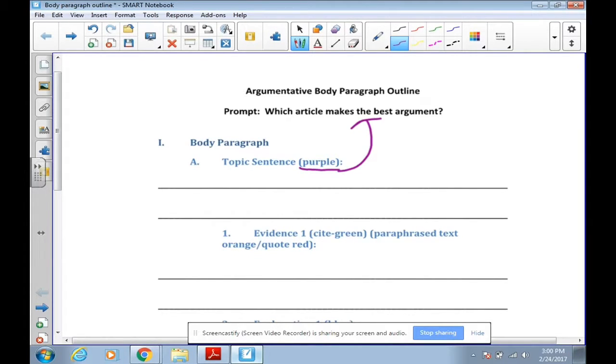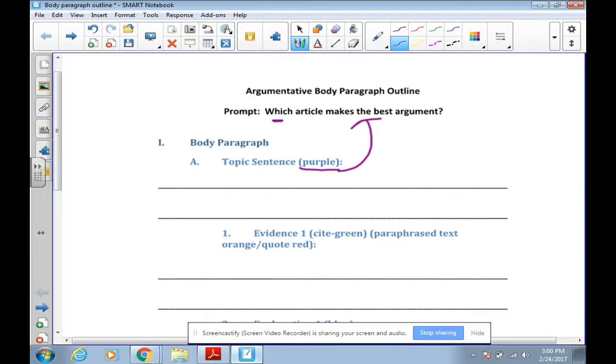This question is not asking which side are you on. So it's not asking us, do we feel like kids should get paid to do chores or do we feel like kids should not get paid? This is asking us, which of these two arguments is the most persuasive? And there's two ways to do this. One way would be to look through both arguments and see which one uses more ethos, logos, or pathos. The other way would be to look through these arguments and see who uses the strongest argument. So who uses the most convincing pathos, or the most convincing ethos, or the most convincing logos. Once you get that, first thing we're going to do is we're going to restate and answer the question.